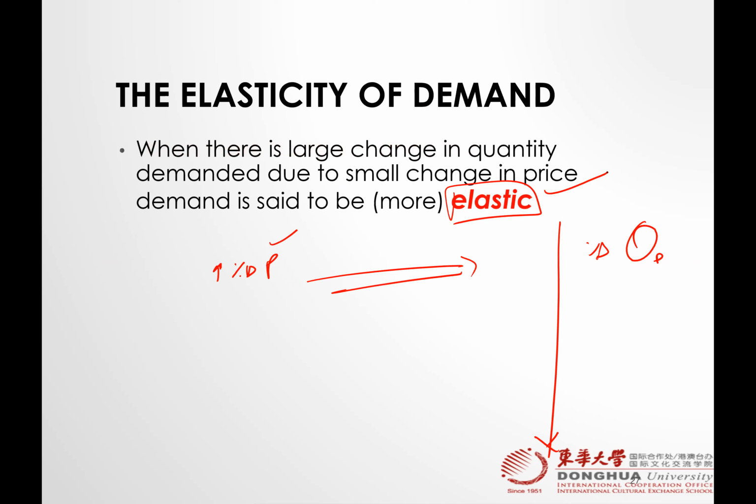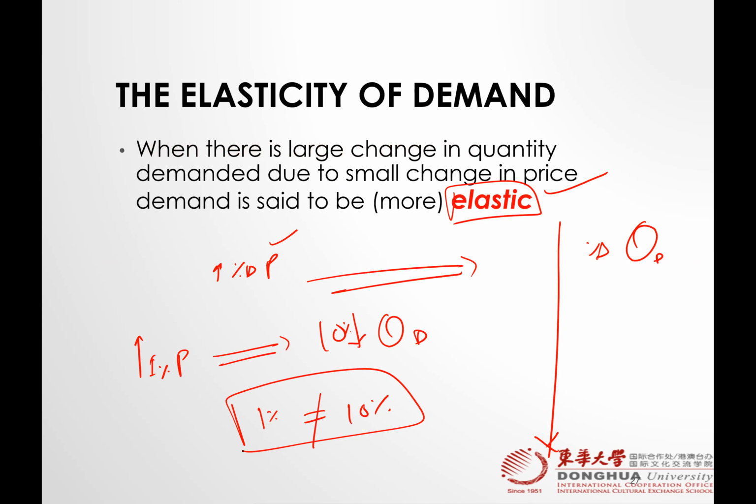Again, for example, if a 1% increase in price causes a 10% decrease in quantity demanded, you can compare 1% with 10%. It means the change is huge, right? So we call this elastic.